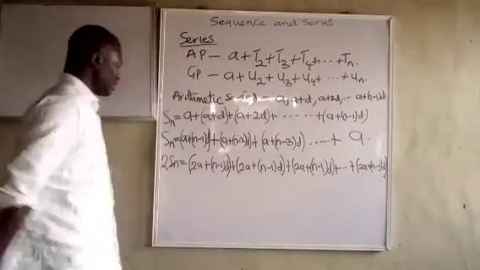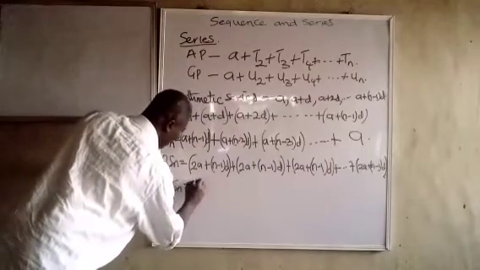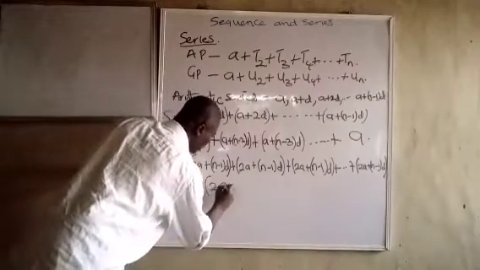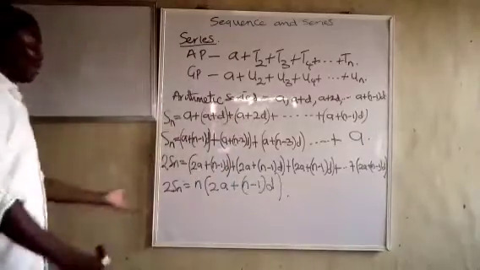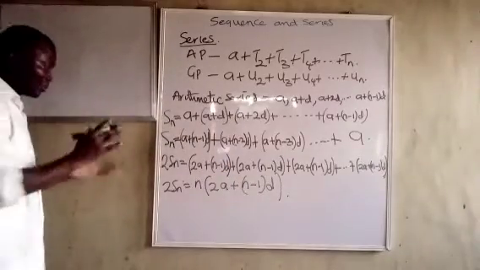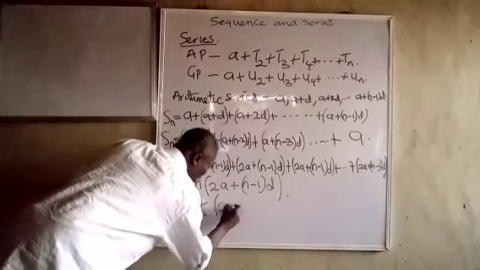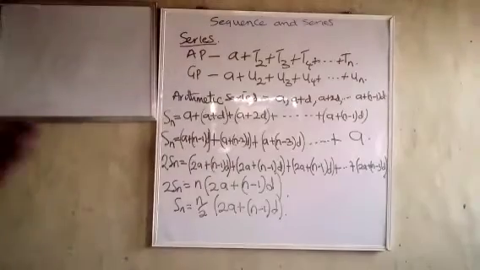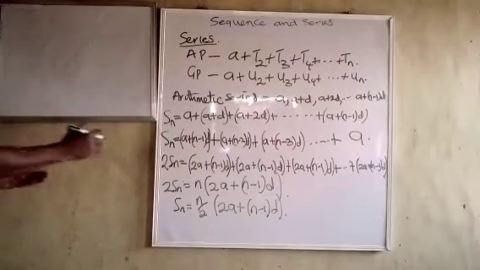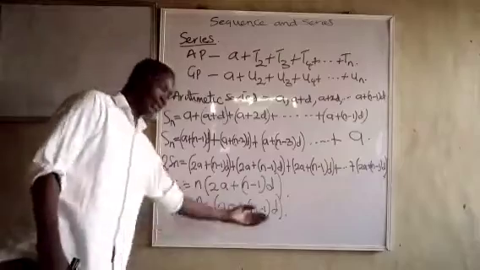And we have N terms. So which means that everything here is going to be N into 2A plus N minus 1 into D. Can you see? And everything just comes out straight to us. So Sn will be equal to N over 2 into 2A plus N minus 1 into D. Very straightforward. So if you want to add N terms of a progression, this is the formula you use.